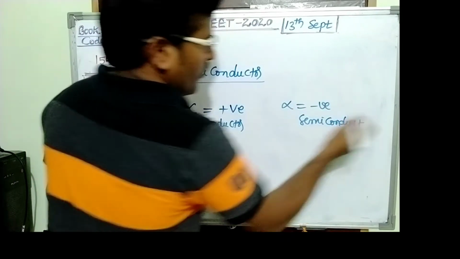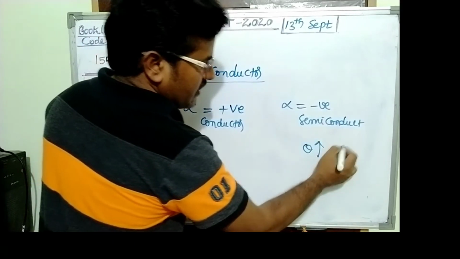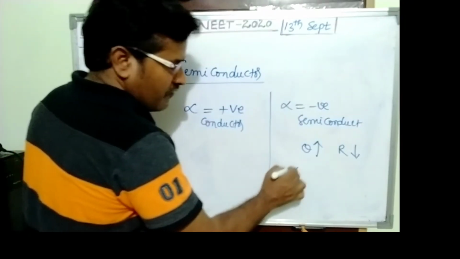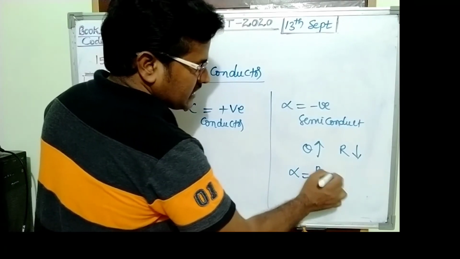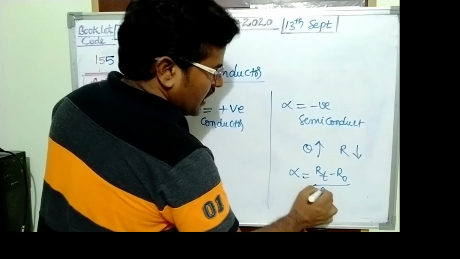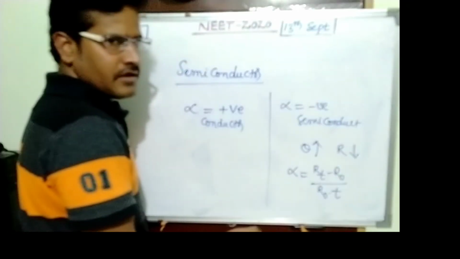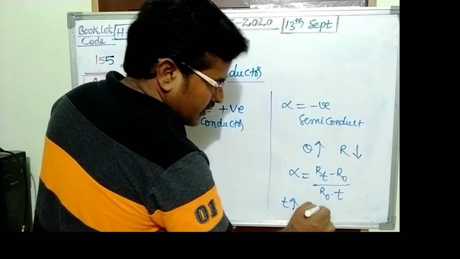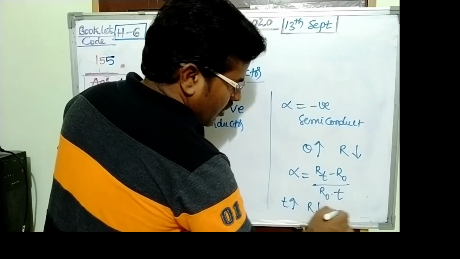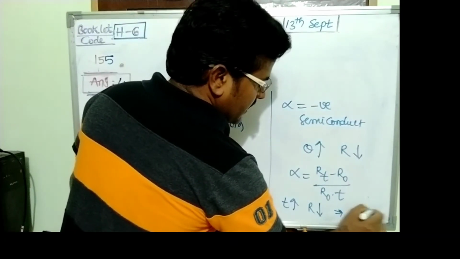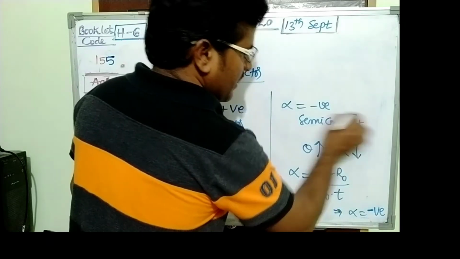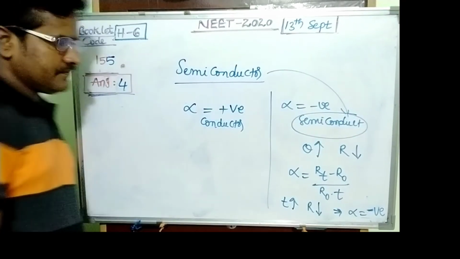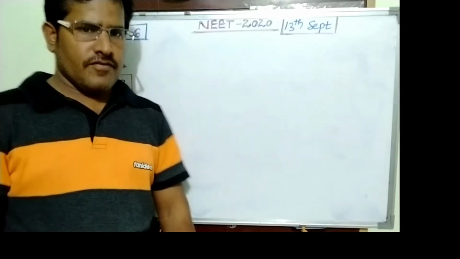When temperature increases, resistance decreases in a semiconductor. So alpha equals RT minus R naught upon R naught into T. Temperature increases, resistance decreases, so alpha must be negative for semiconductor. Okay, answer 4.